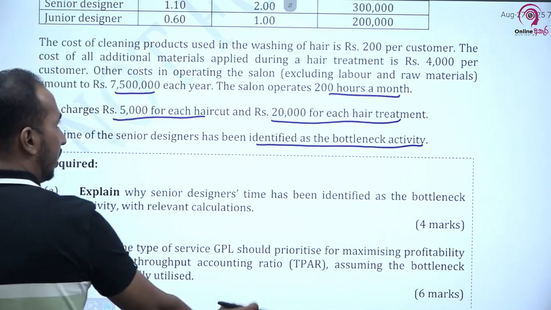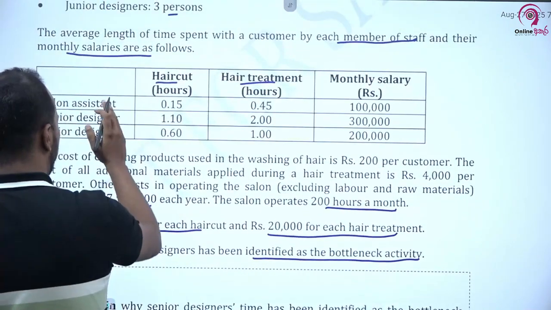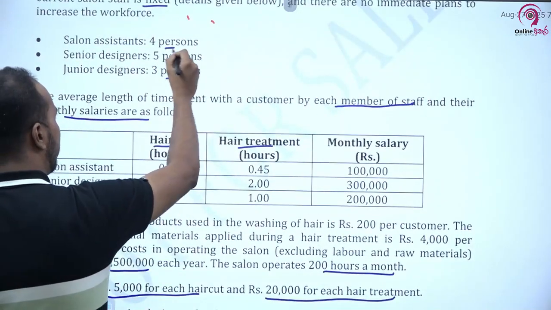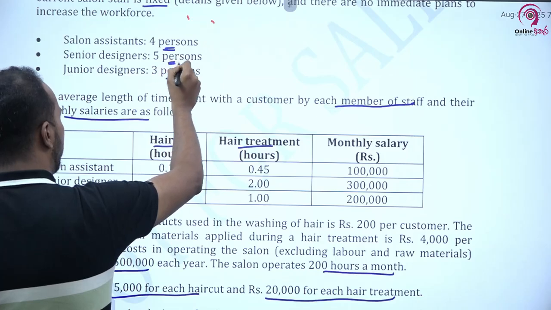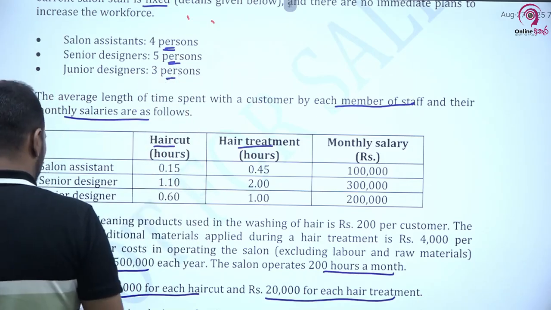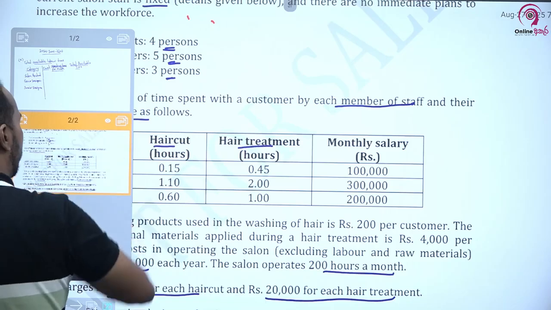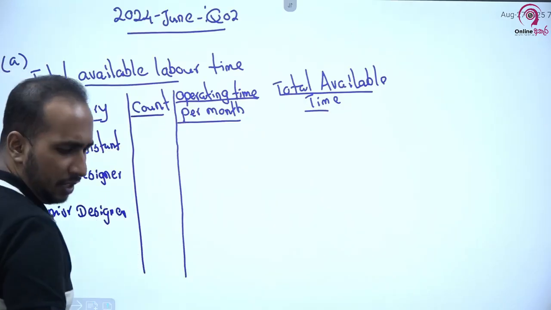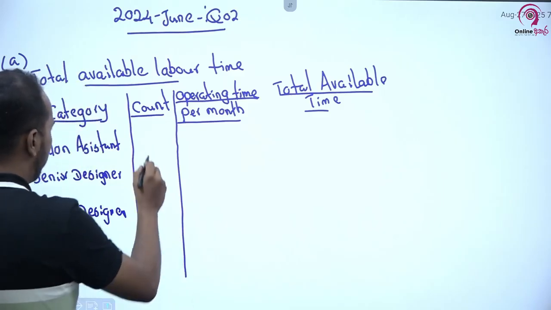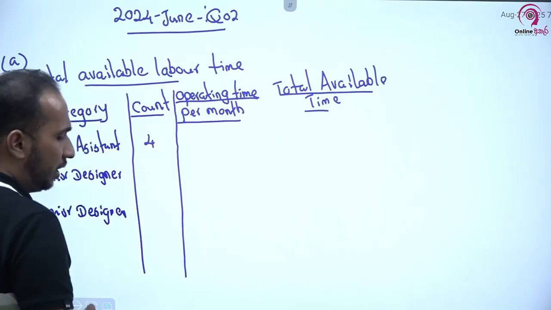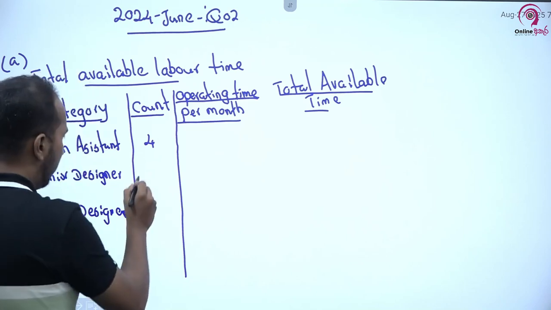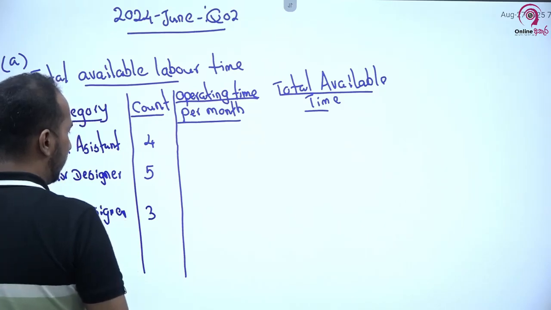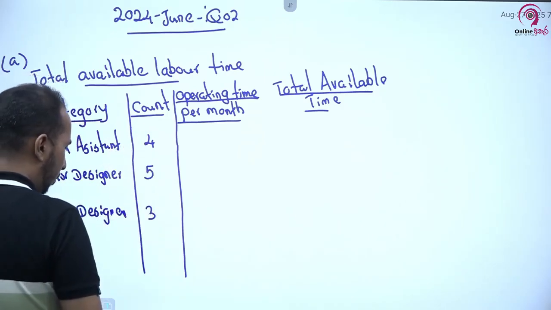So in the question it has been given. You can see salon assistant, senior designer, junior designer. And also they have given us the number of persons. Salon assistant 4, senior designer 5, junior designer 3. So you can substitute this into our count column, right? We have 4 salon assistants, 5 senior designers and 3 junior designers. So these are the counts of each employee.